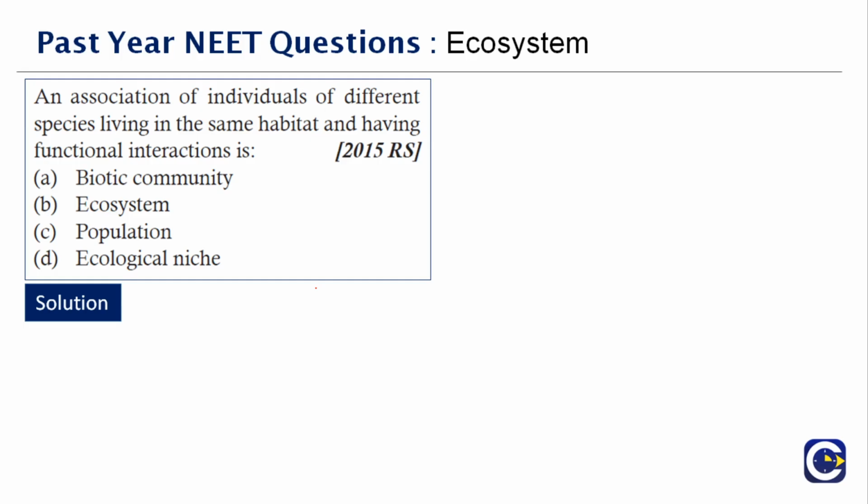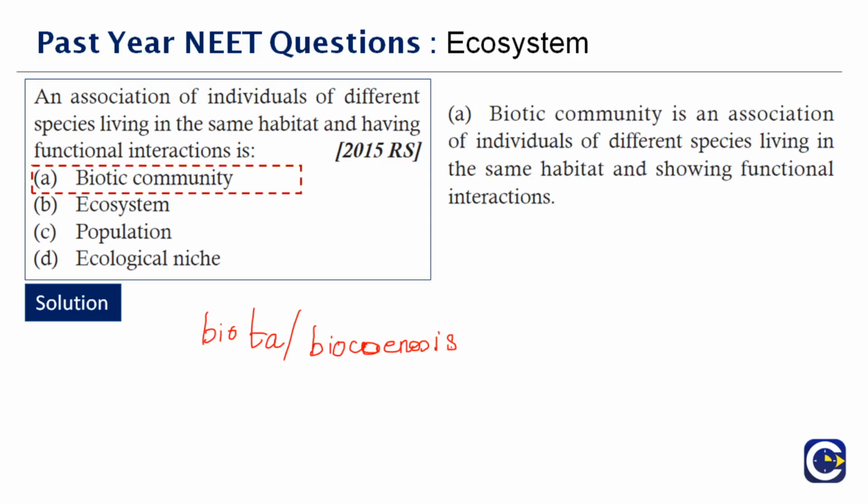But a biotic community is also known as biota, or you can call it biosynosis. It is a group of organisms that live together and interact with each other within an environment or habitat. Together, the biotic community and the physical landscape or the abiotic factors will make up an ecosystem. Therefore, the correct answer to this question is option A.